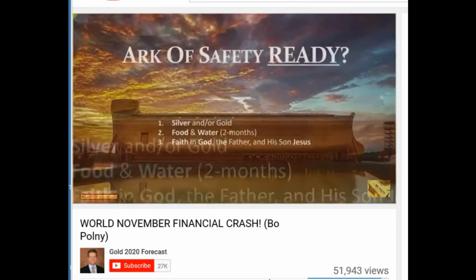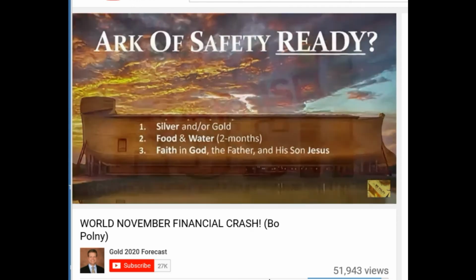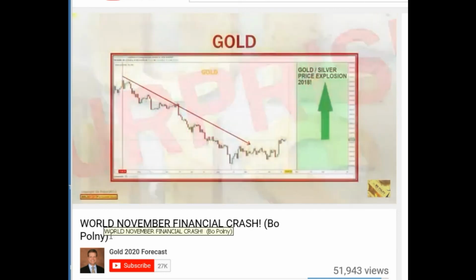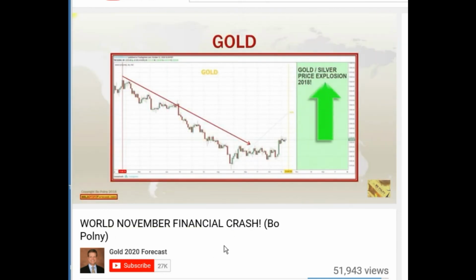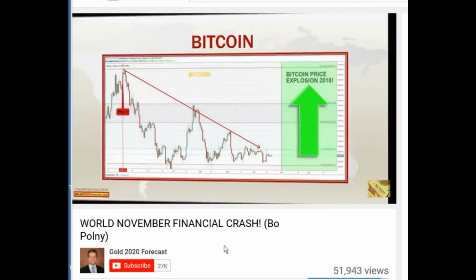Please make sure you have your ark of safety ready, which includes silver and/or gold, food and water, and yes, most importantly, your faith in God the Father and His Son, Jesus, for we live in biblical times. And in biblical times, the greatest wealth transfer in human history is about to unfold, with a surprise gold and silver rush, the likes of which the world has never seen before. Gold and silver are about to explode before year end. In addition to gold, Bitcoin too will explode, with many cryptocurrencies.